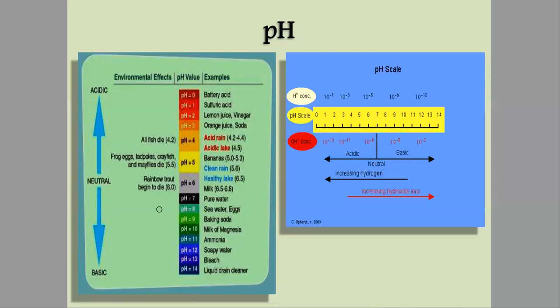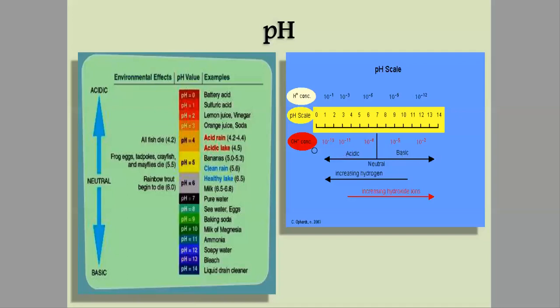And what is neutral pH? That is here, pure water. Less than 7, all is acidic, and greater than 7, all is basic.